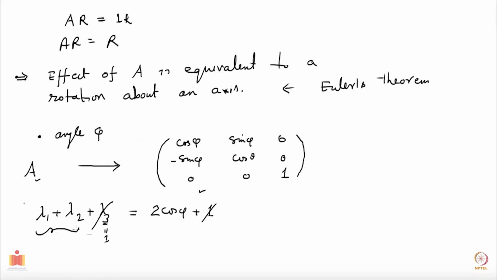So on the left hand side you have e to the i alpha plus e to the minus i alpha, which is equal to 2 cos alpha, which means that phi is same as alpha. Meaning, when you find the eigenvalues, the alpha that you get is this phi, right? So that's how you find the angle of rotation also.